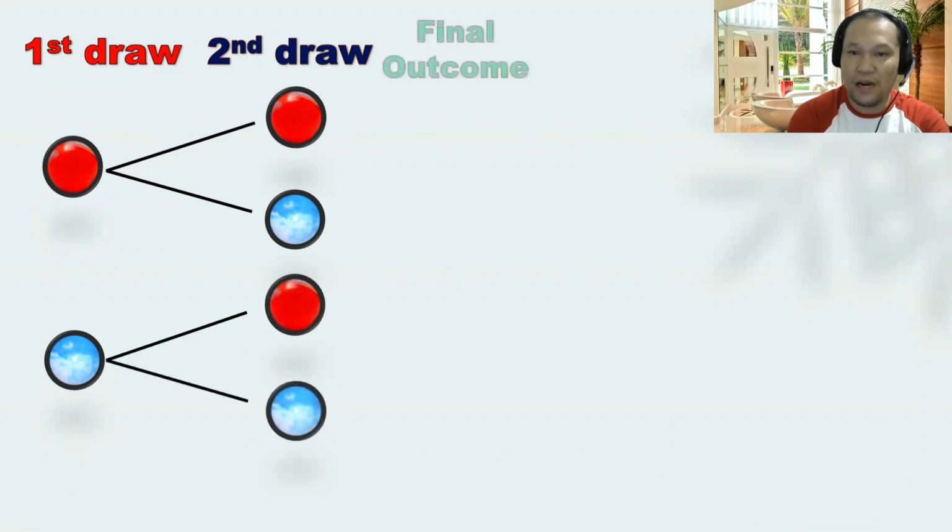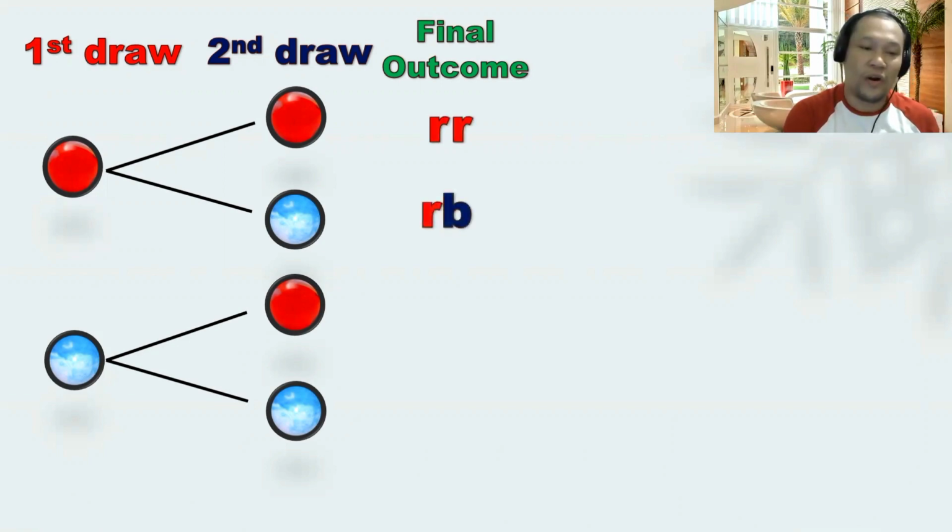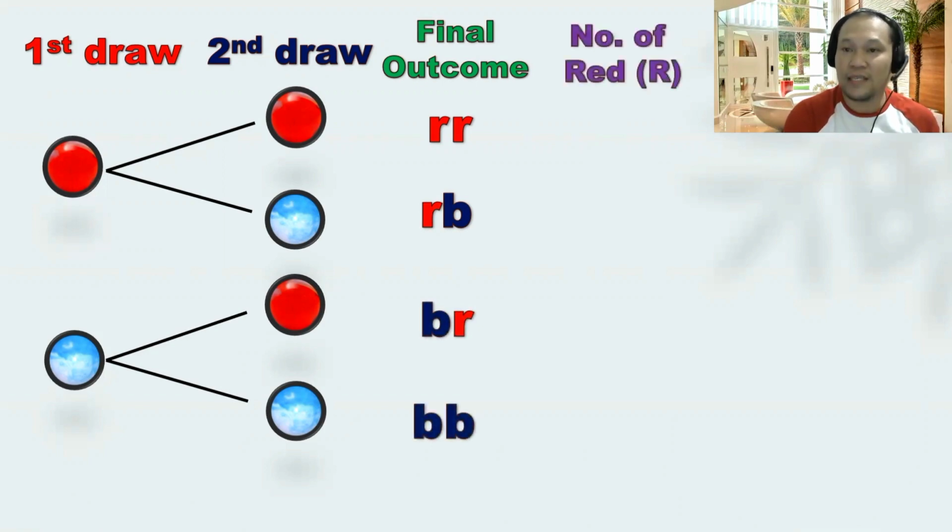Therefore, the outcome will be, for the first draw, it can be red. For the second, it can also be red. Or it can be red and blue. Or it can be blue and red. Or it can be blue and blue. But since we are talking about the number of red, therefore, this will be our answers.